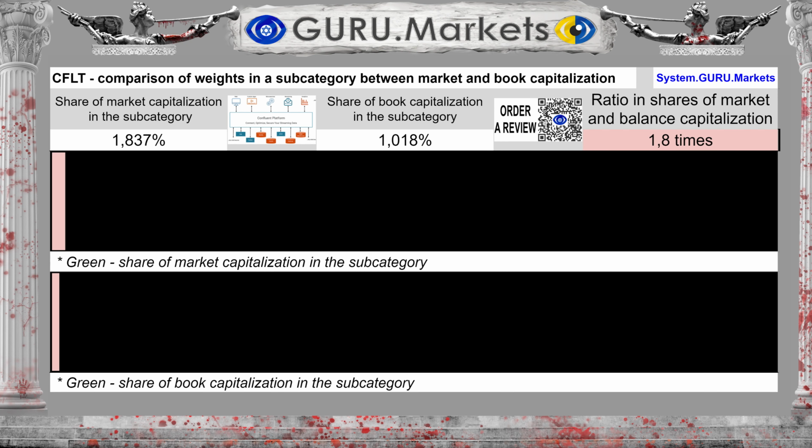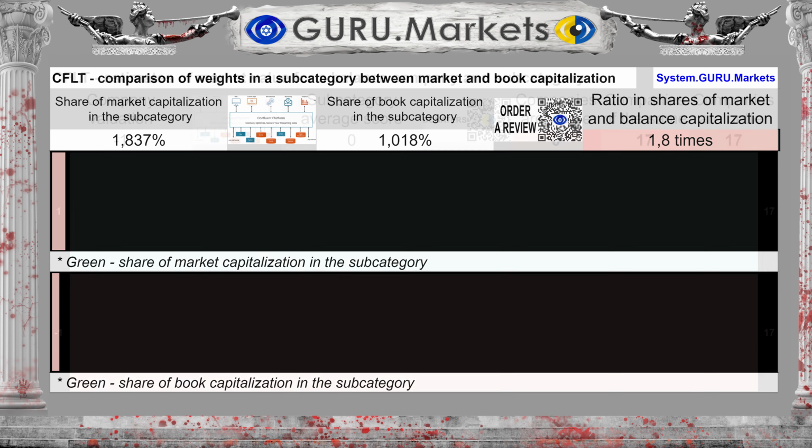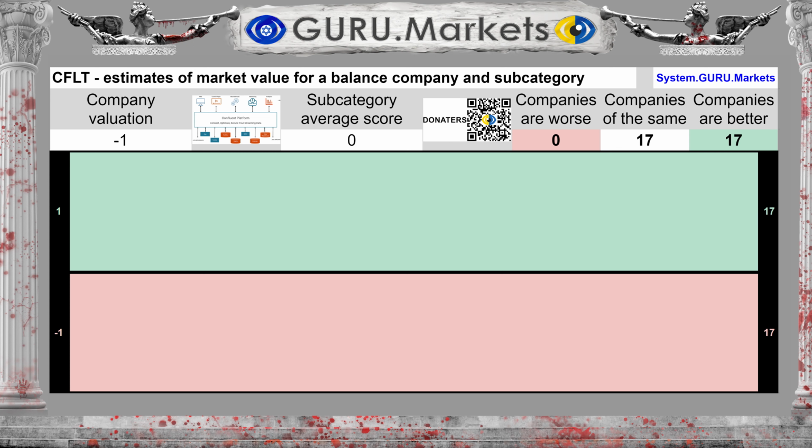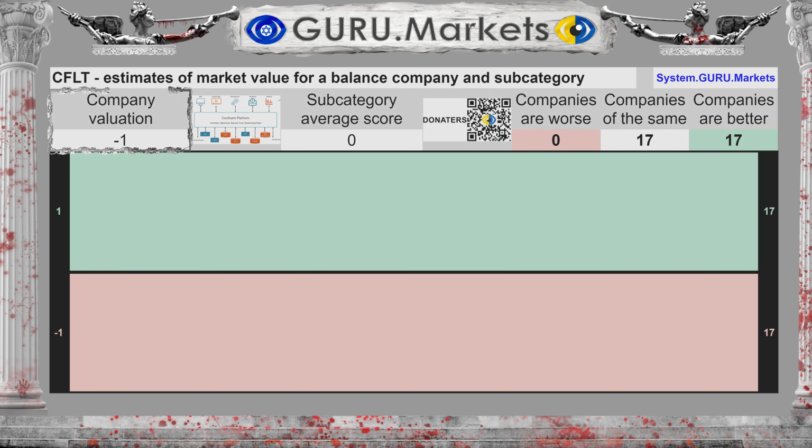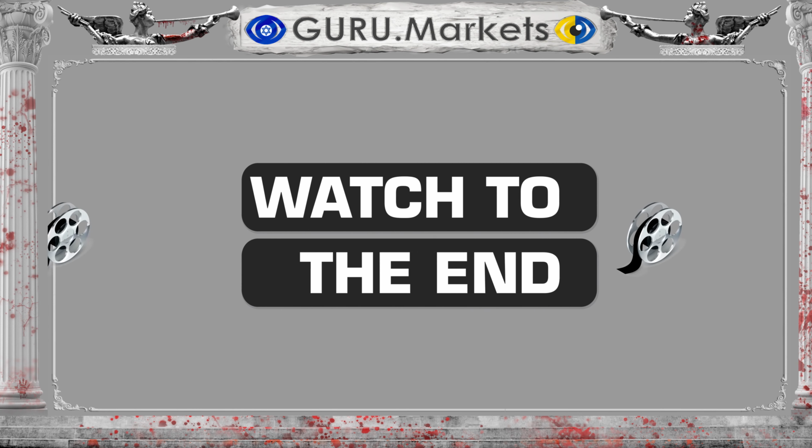Having compared the shares of stock exchange and balance sheet capitalization, we will see the following. The share of Confluent Inc in the subcategory when assessing the exchange value is 1.837%. The book value is 1.018%. This is 45% less than the market capitalization share. Assessment of the company's share of market and balance sheet capitalization of the subcategory: Bad, -1 point. The overall company rating of Confluent Inc will be presented at the very end of the review.